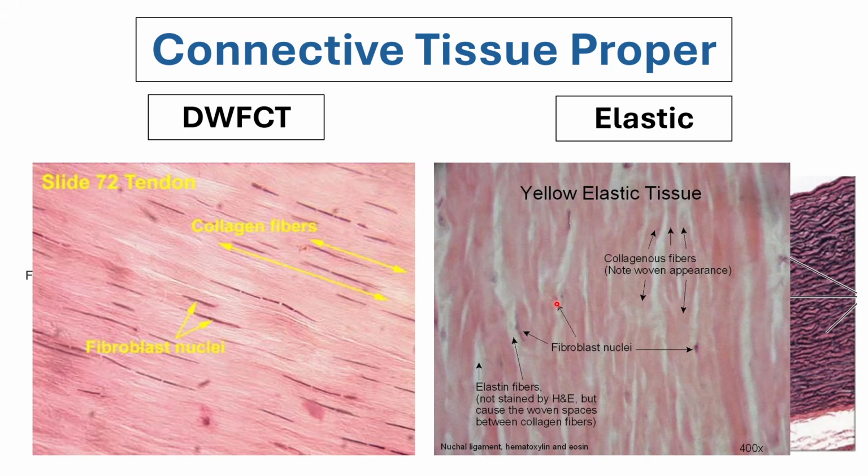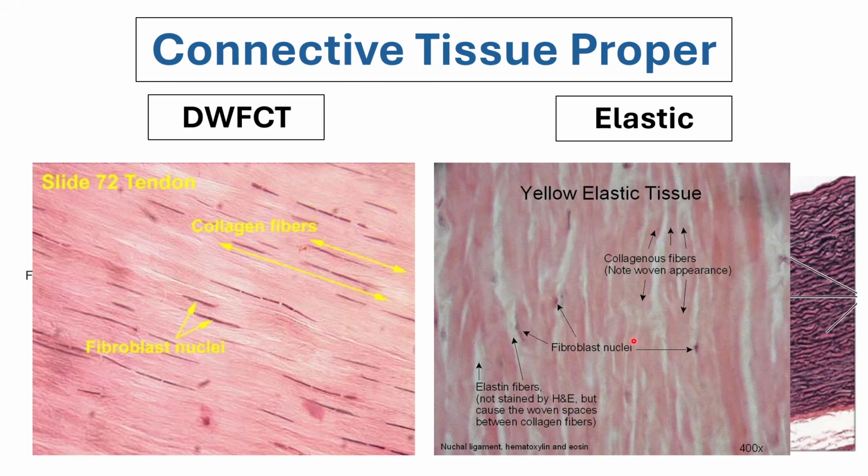Still, you can see fibroblast nuclei, okay? And here you can see that since there are a lot of elastic fibers interspersed between your collagen fibers, the collagen fibers look as if they have thinner diameters than your dense white fibrous connective tissue, which does not have a lot of elastic fibers with it. Only collagen fibers. Again, a lot of collagen fibers, and collagen fibers with a lot of elastic tissue.